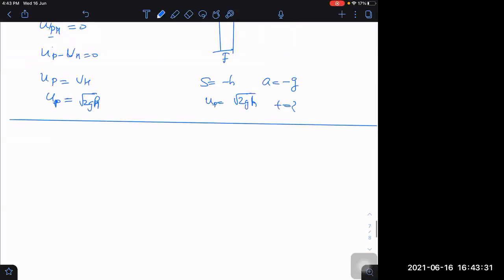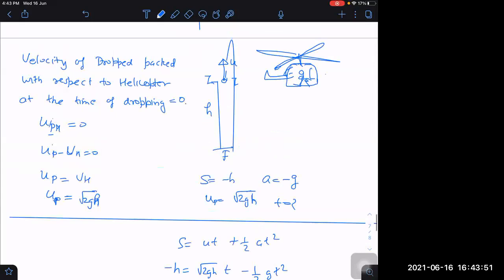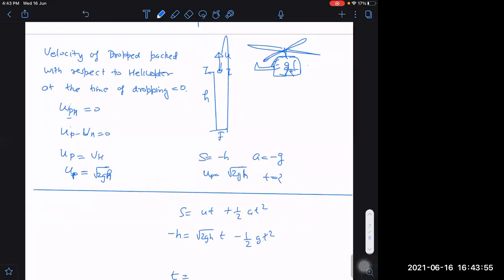Right. So what is the answer? Finally, the answer we are getting now is s = ut + half at squared: minus h is equal to root 2gh into t minus half into gt squared. We can get the time from here. Is there another way to get the time? There is another way also. What would be the other way? The other way would be this.